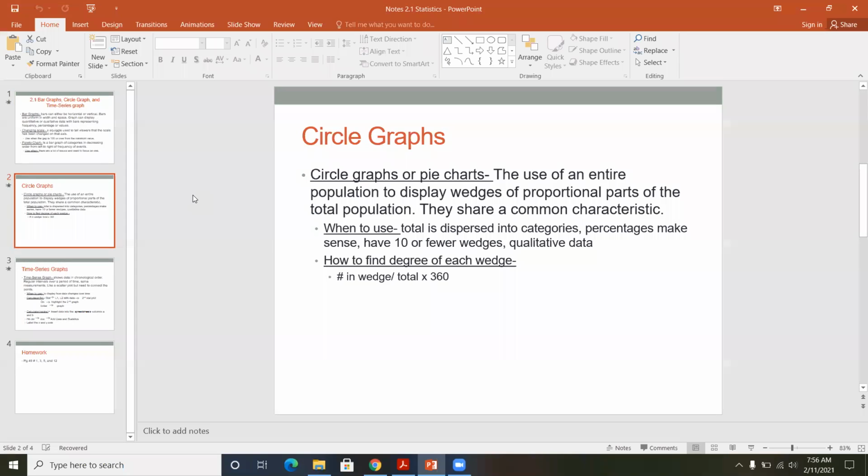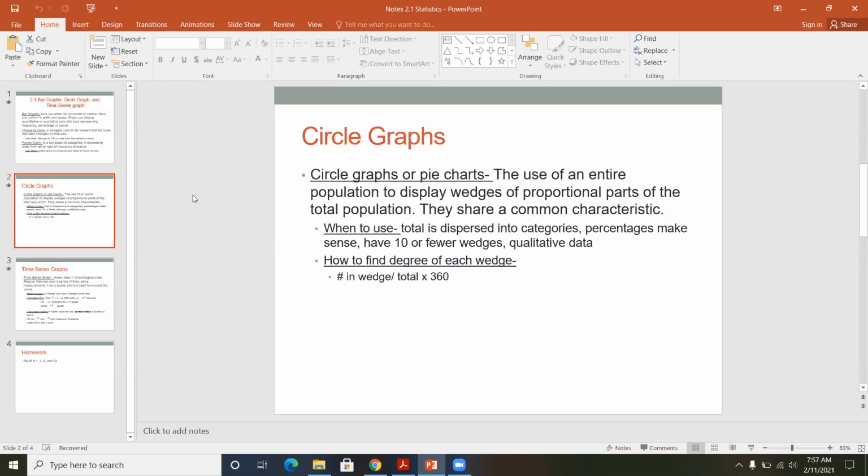Now, circle graphs or pie charts is when you have the entire population. So it's out of 100% of the stuff. And then what happens is that of the 360-degree circle, we are going to take percentages out, and those wedges are going to represent the percent of the values that they were. Meaning, if I have 100 values and one category has 20 of those 100 values, then that wedge is going to be 20% of the circle.